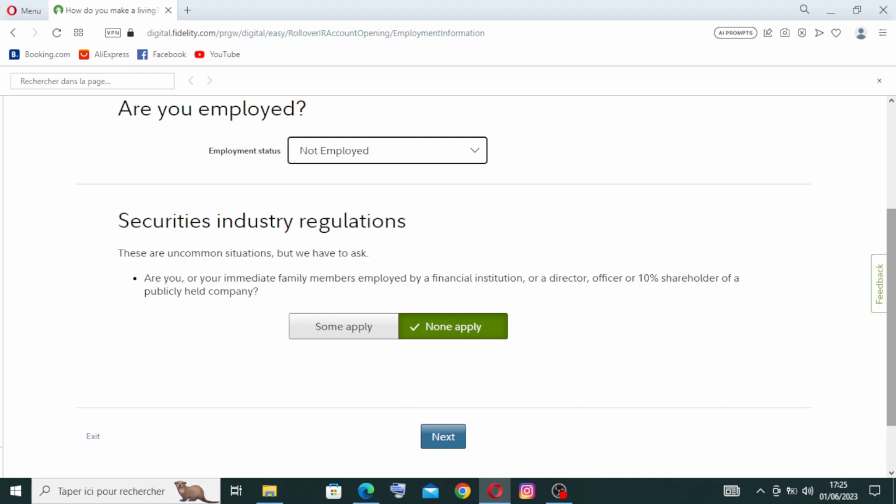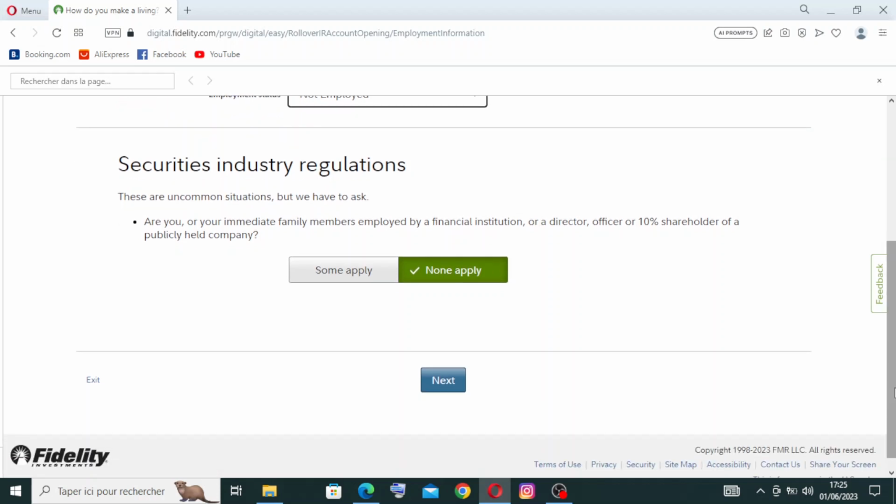And for the securities industry regulation, these are uncommon situations, but we have to ask: are you or your immediate family members employed by a financial institution, or a director, official, or 10% shareholder of a publicly held company? If that was yes, you need to click on some apply. If that was no, you need to click on none apply. Okay, let's click on next right now.